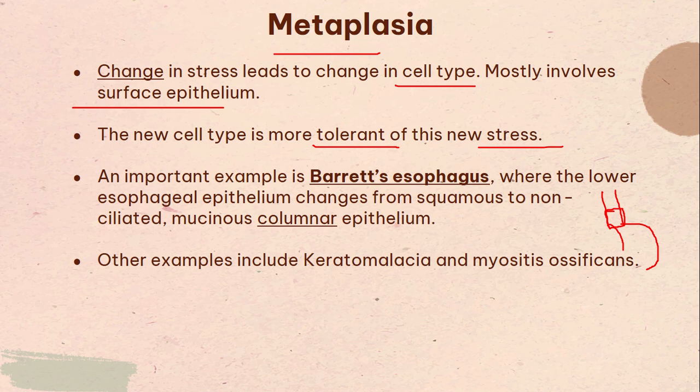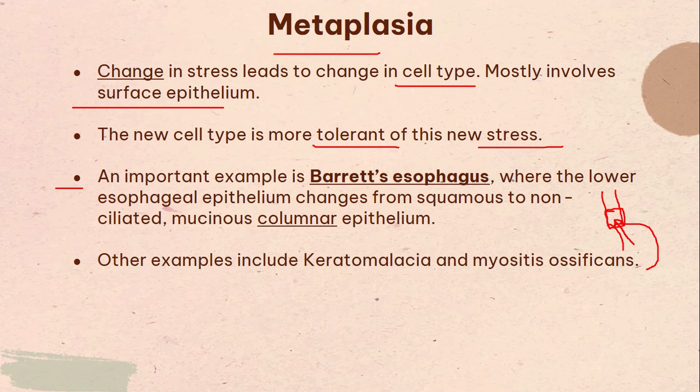And so during gastroesophageal reflux disease, acid is going to reflux up, and the esophagus is going to try to become more tolerant of this acid, so it's going to change into the same epithelium that protects the stomach, which is non-ciliated mucinous columnar epithelium, and that's really important. You need to know all of this. Alright, so what the esophagus was, what happened, and how it's going to better handle the acid.